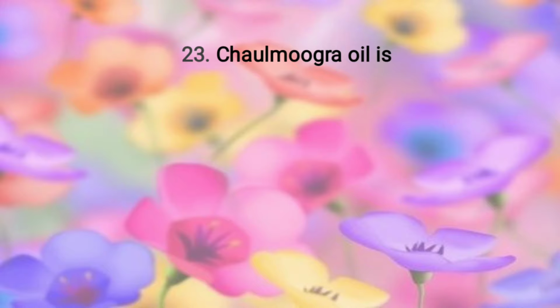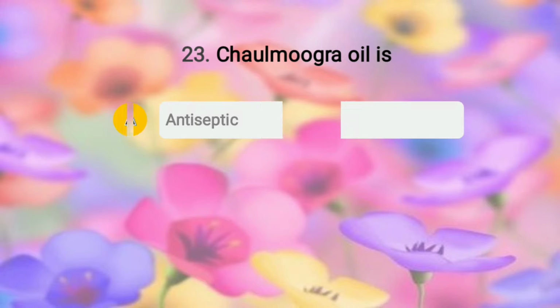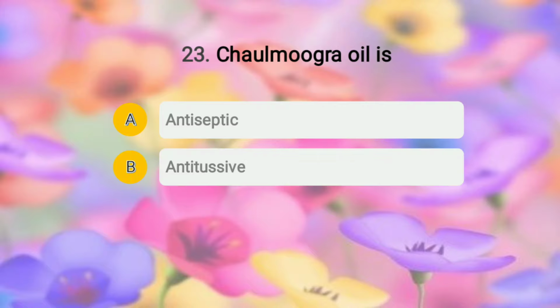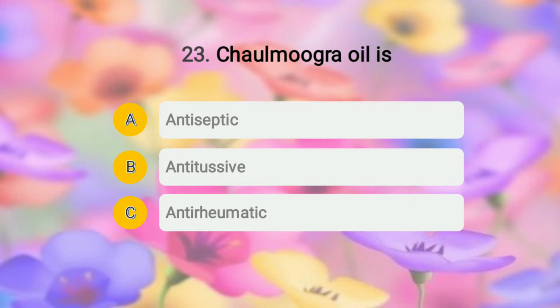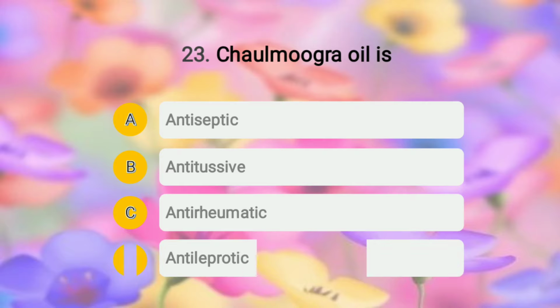Then moving to question number 23. The question is: chaulmoogra oil is a dash, and the options are A, antiseptic, option B, antitussive, option C, anti-rheumatic, and option D, anti-leprotic. So students, the right answer of this question is option D, that is anti-leprotic oil.